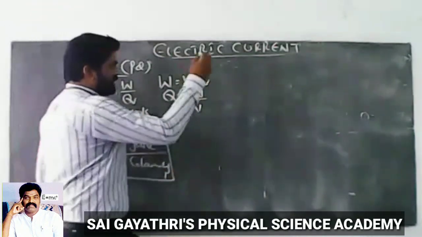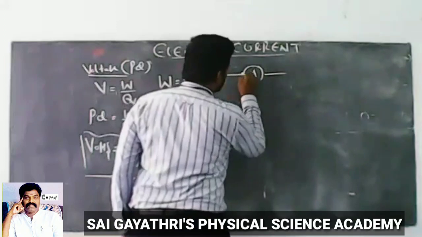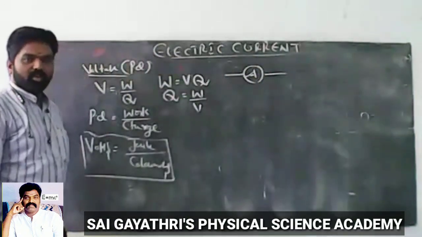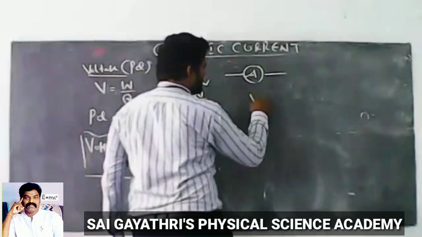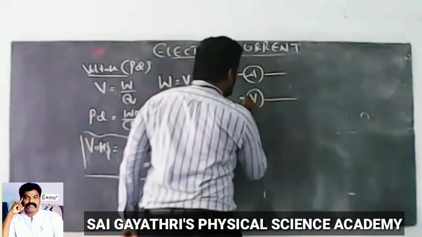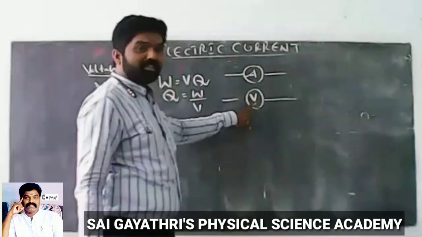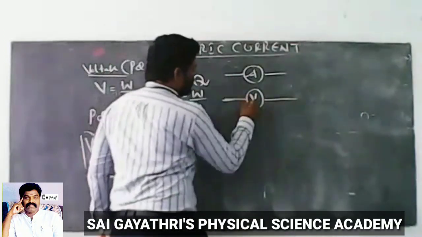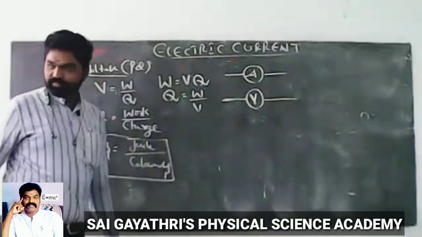Before that, current is measured by using an ammeter. This is the symbol of an ammeter. Voltage is measured by using a voltmeter. Remember, voltmeter. The voltmeter is used to measure potential difference.